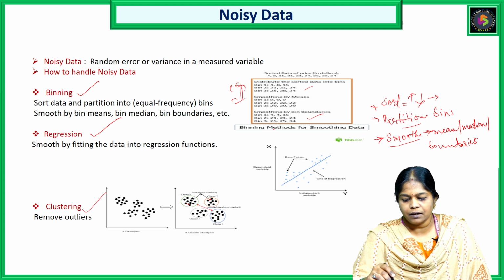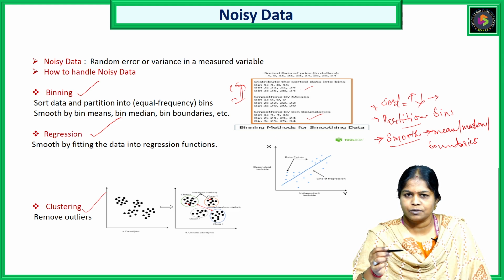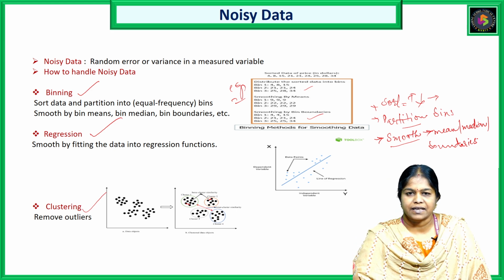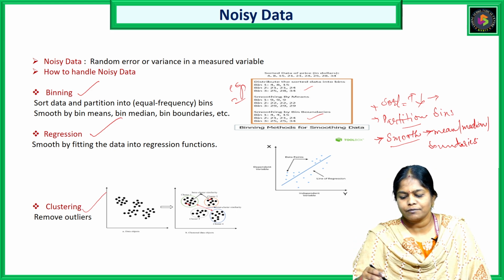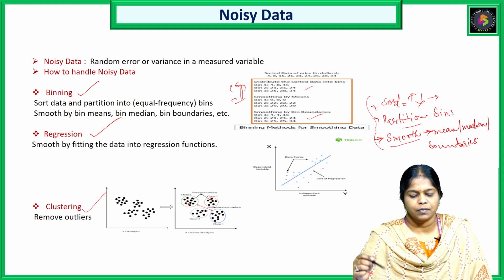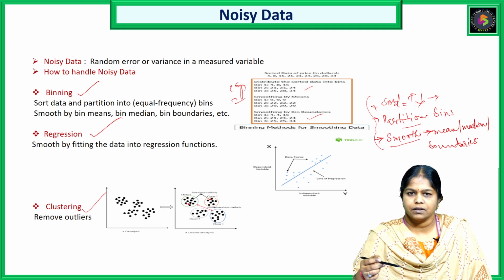And for bin 3, I have 25, 28 and 34. So the boundaries will be 25 and 34, the minimum boundary and the maximum boundary. Whichever value is nearer to the minimum boundary, you have to check it, and the value which is nearer to the maximum boundary, you have to check it, and you smooth the values accordingly. So I hope these 3 steps are easy to remember when we are working with binning.